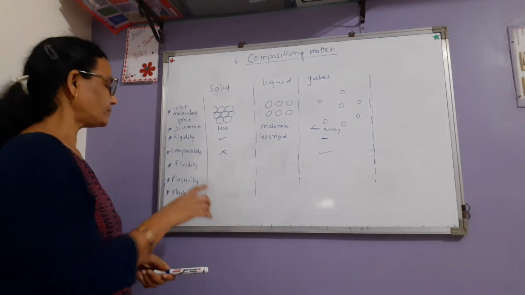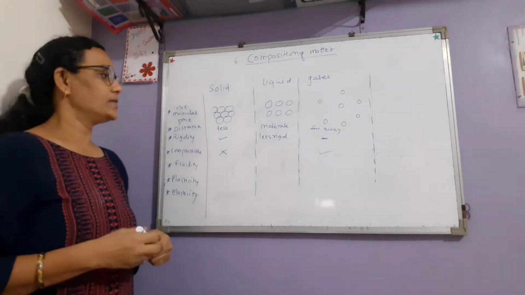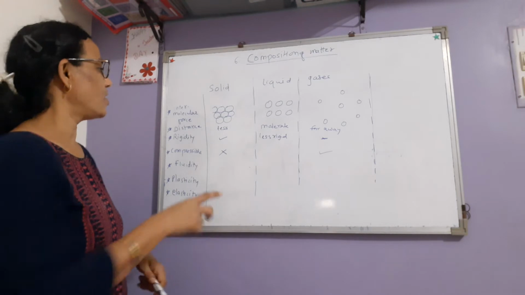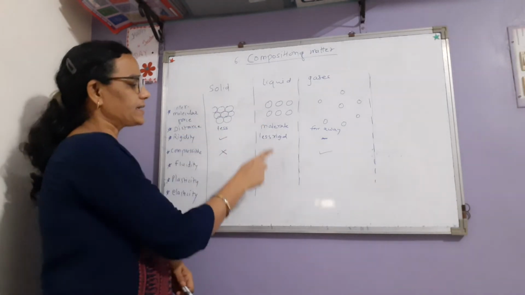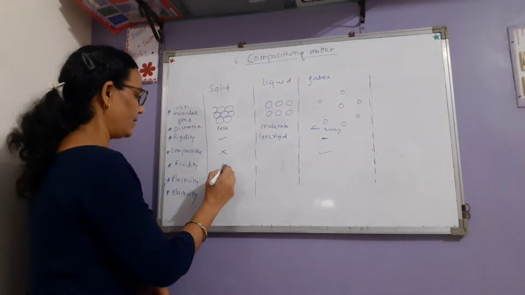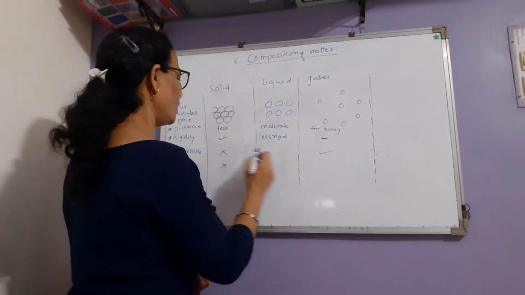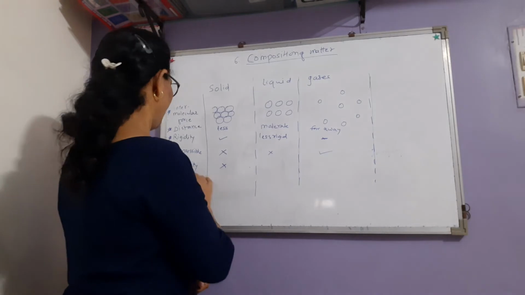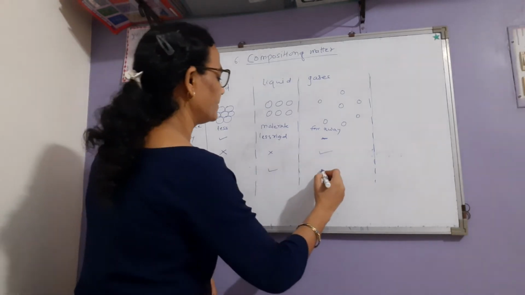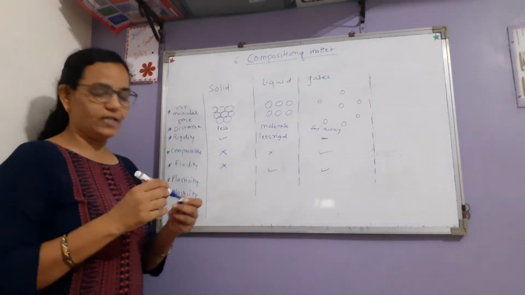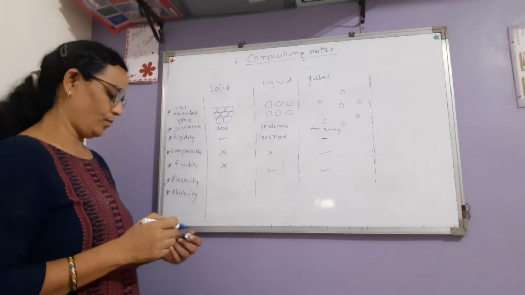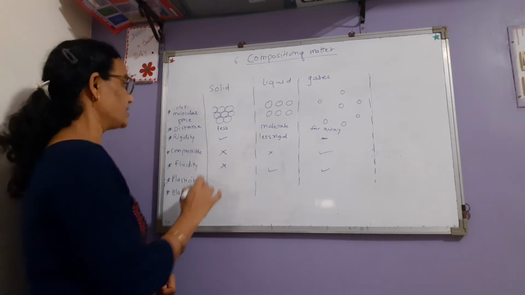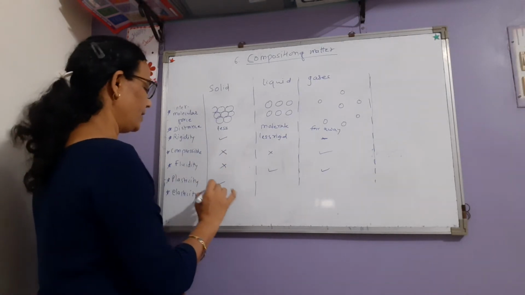Then fluidity. Fluid means flow. So which can flow here? Solids cannot flow because particles are very close. Liquids can easily flow. Here there is no fluidity. Compressible is not there here either. Fluidity is high here, and in this one also it is high. Particles in gases flow anywhere, and liquids also have fluidity. Plasticity, elasticity. Solids are both plastic and elastic.